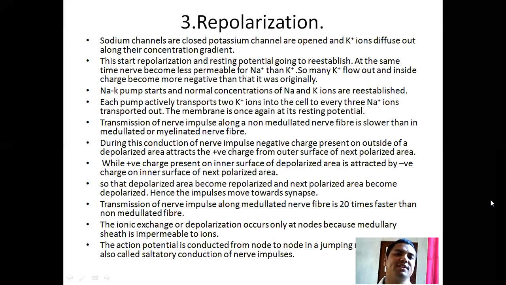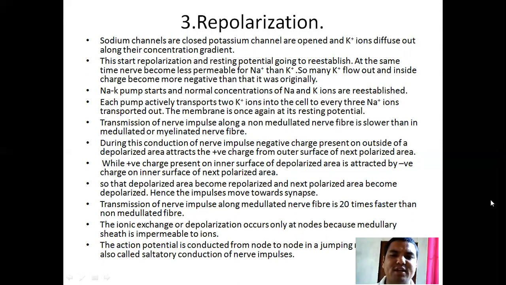Now, the third step is repolarization. Sodium channels are closed, potassium channels are opened, and potassium ions diffuse out along their concentration gradient. This starts repolarization and the resting potential begins to stabilize. At the same time, the nerve becomes less permeable to sodium ion than potassium ion.